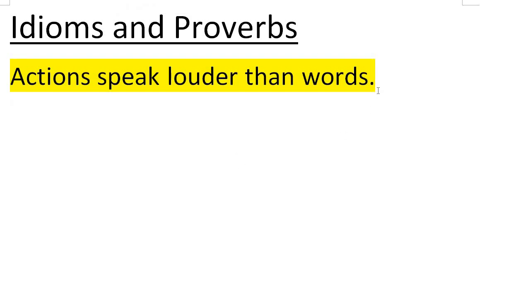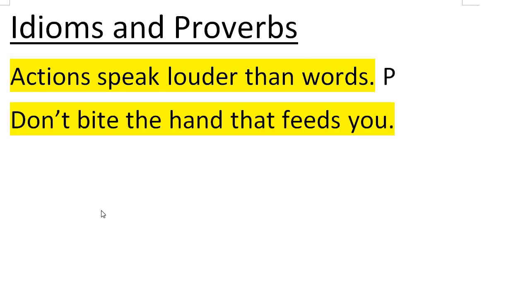I'm saying like, hey, what you do is more important than what you say, right? Because people can say a lot of things, and usually you would say this in context. Let's say someone is just talking, and they never do the right thing. Then you would say this to them, and you would tell them how to act. You'd be like, "Hey, you're not acting in the right way. You're saying the right things, but you're not doing the right thing." Okay, so that would be a proverb. I'm going to put a nice P there for proverb. Okay, let's look at our next one.